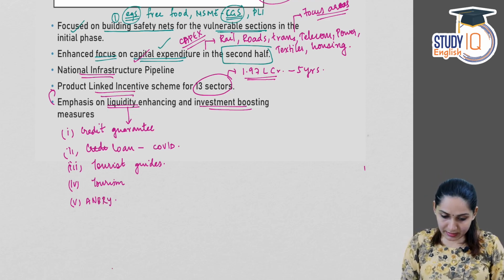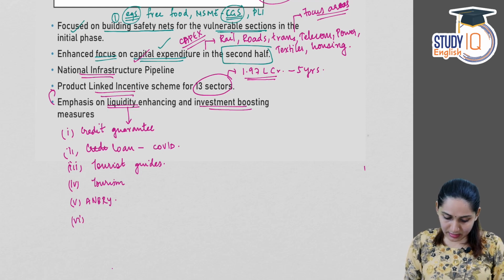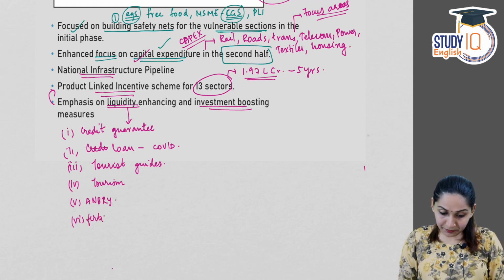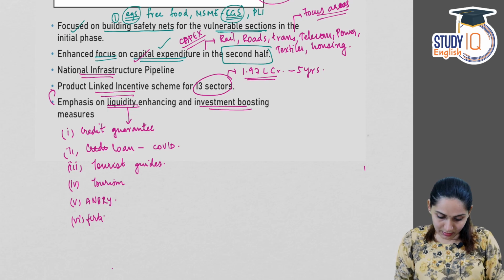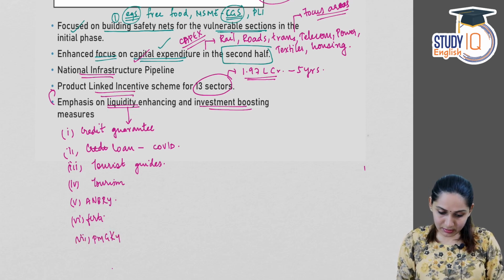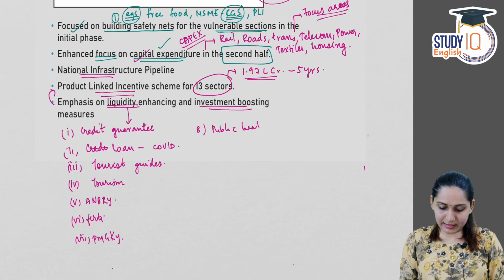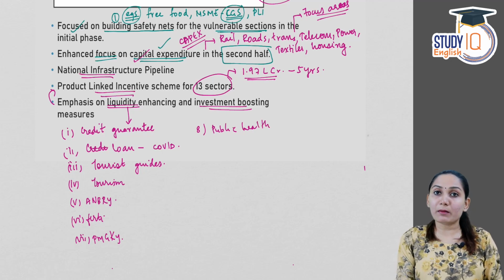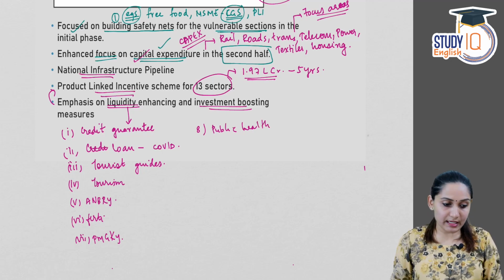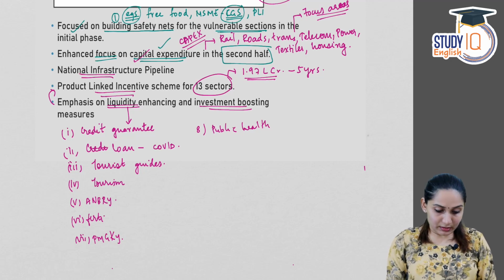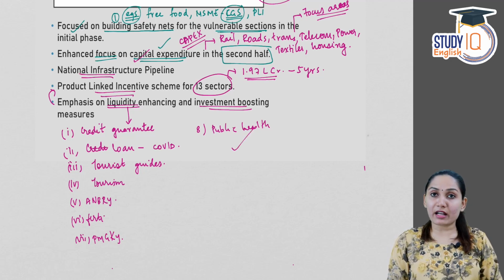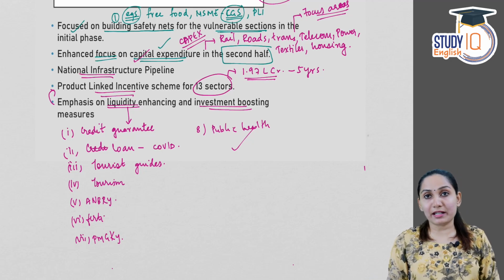Additional subsidies for fertilizers, additional fertilizer subsidy. Then free food grains under Pradhan Mantri Garib Kalyan Yojana. Then there was a new scheme for public health. So these are some of the measures that the government had taken during the time of COVID-19 and after that, which can be said as fiscal policy measures taken by the government.